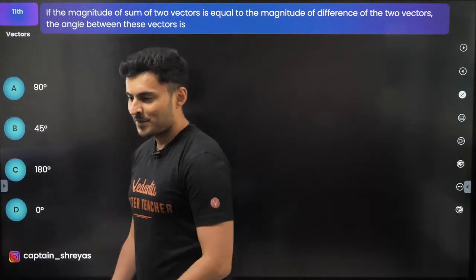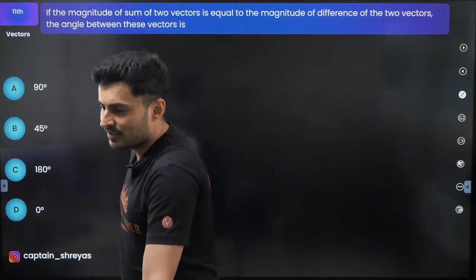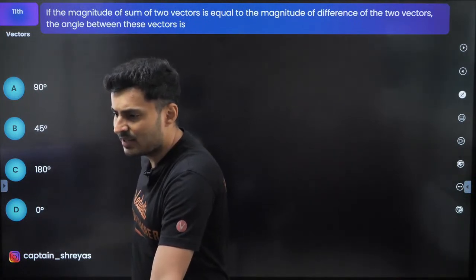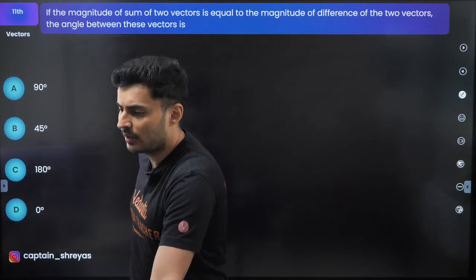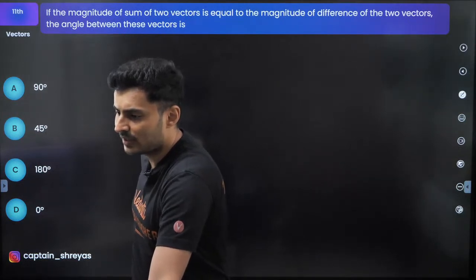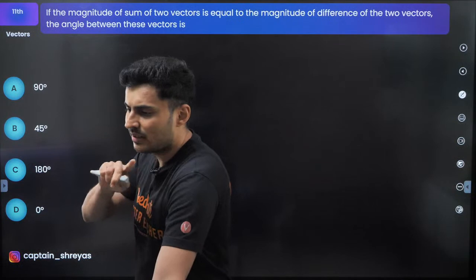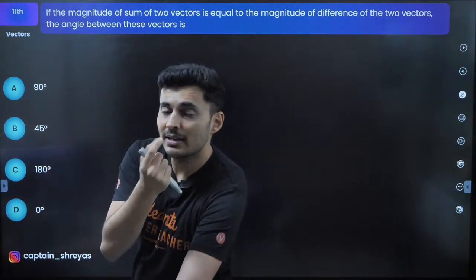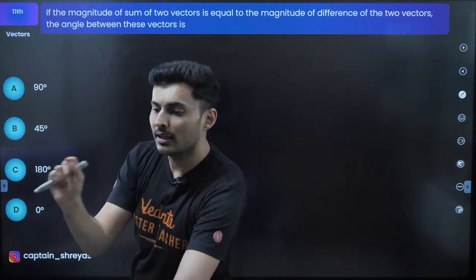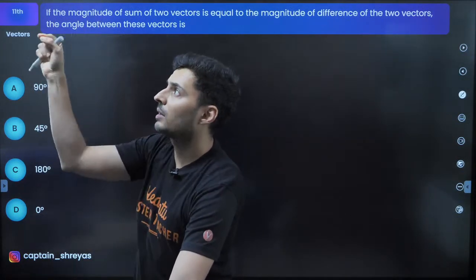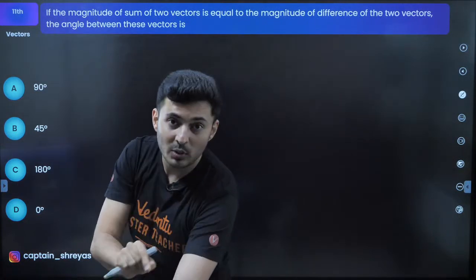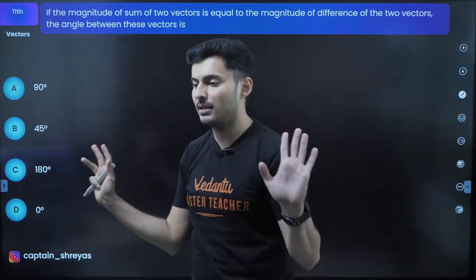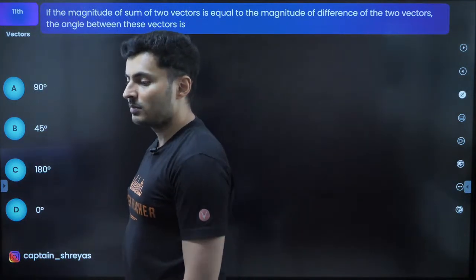If three vectors are in the same order and they are arranged in the form of a closed triangle, then the resultant is 0 vector. Why? Because if they are in the same order and they form a triangle, then there is no missing side. Be it triangle, be it a quadrilateral. A vector plus B vector plus C vector plus D vector plus E vector plus F vector comes back to the same point. It's like you traveled around the city and came back to the same point. It formed a closed loop. That's it. Moving on. It will become 0.